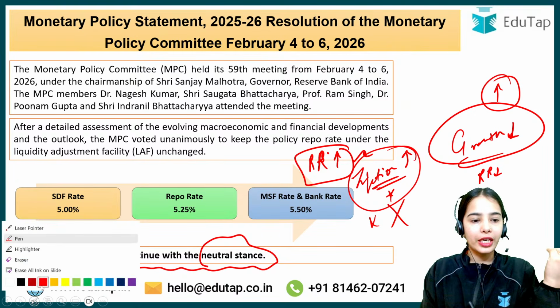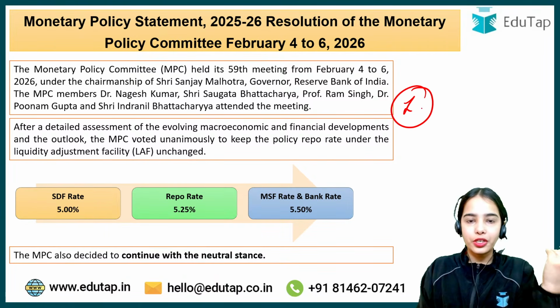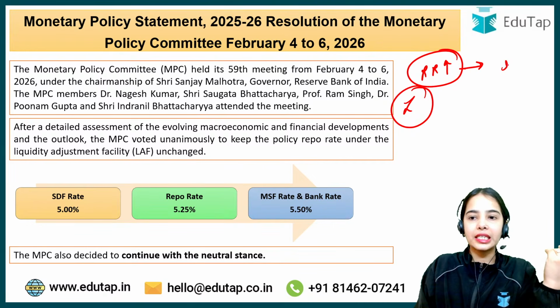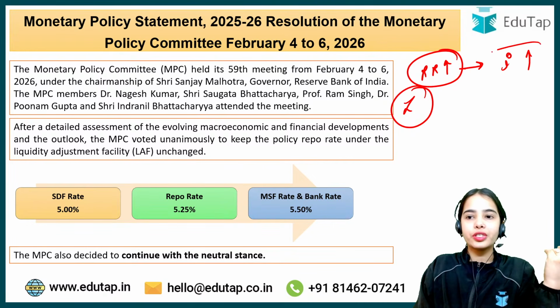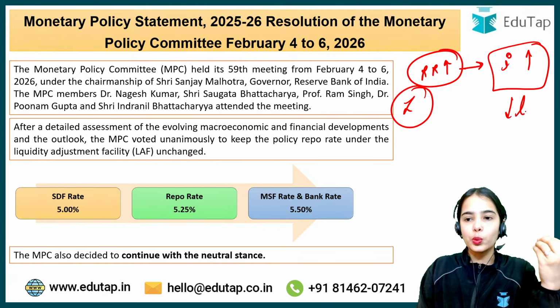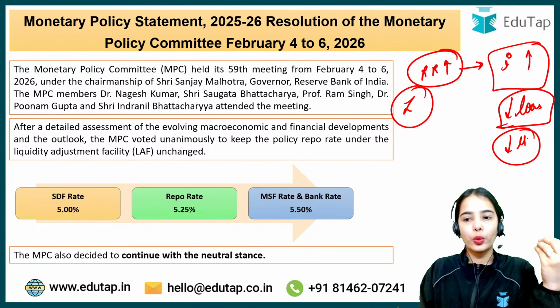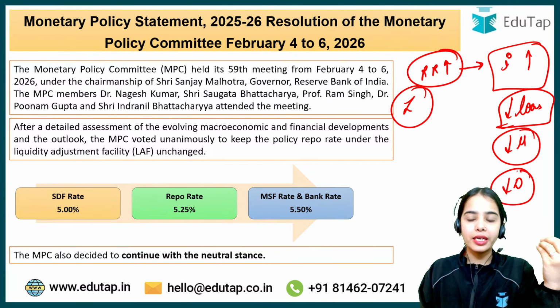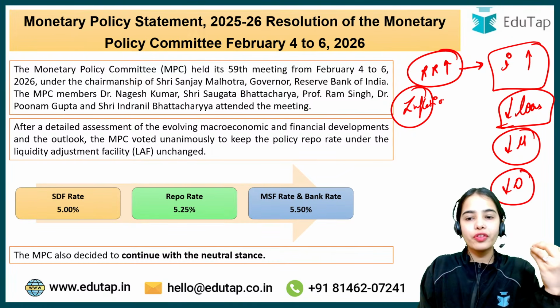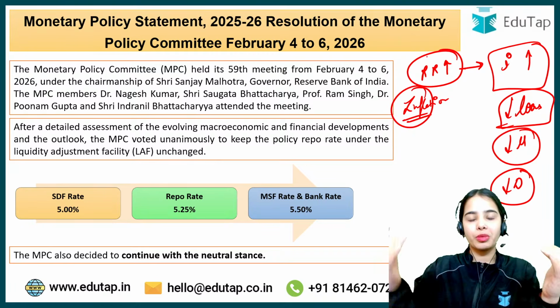When inflation has to be controlled, the repo rate is increased. The repo rate basically impacts the interest rate in the economy. With a higher interest rate, fewer loans are taken, so less money flows in the economy. There will be less demand, which means prices and inflation will be controlled. So if inflation has to be controlled, the repo rate has to be increased.